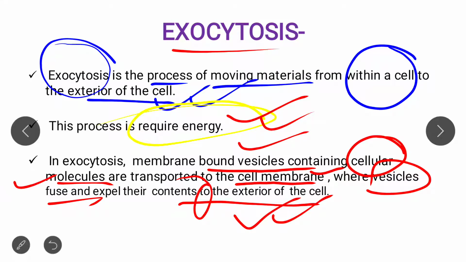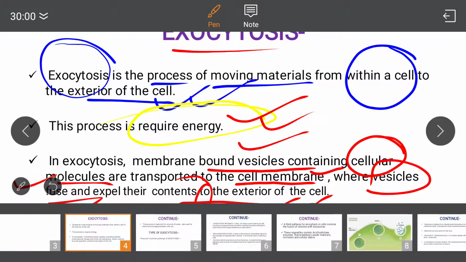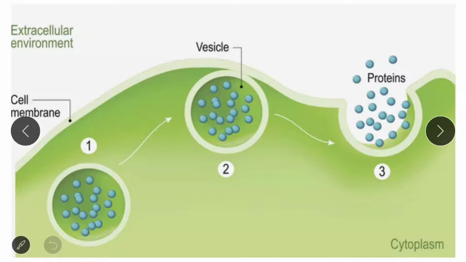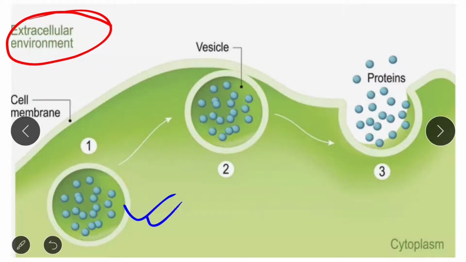Now if you look at the diagram, you will get a better idea. After looking at this diagram, you will get a clear idea. This is the extracellular environment, and this is the vesicle that is formed, which I marked in blue.